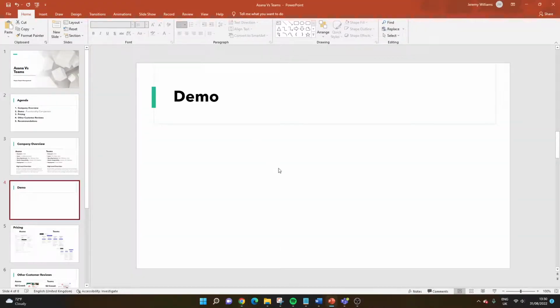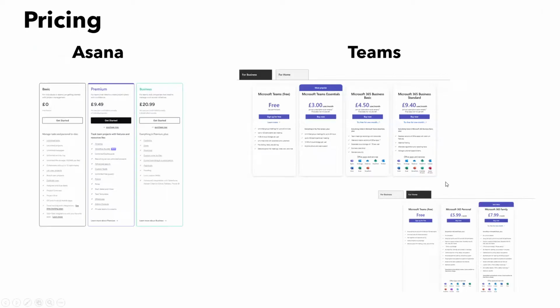Now, if I go back into here, we are going to look at pricing next, because obviously that's going to play a big role in what you decide to do. Maybe you've got a small budget, maybe you've got a really large budget, and in that case this may not actually matter. You may work for an organisation and they may be paying for it anyway. Nevertheless, you might need to approve some budget. So let's just quickly look at the differences.